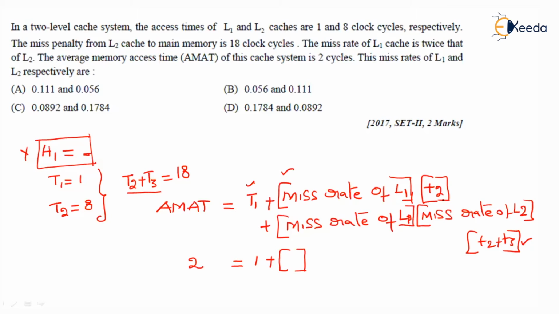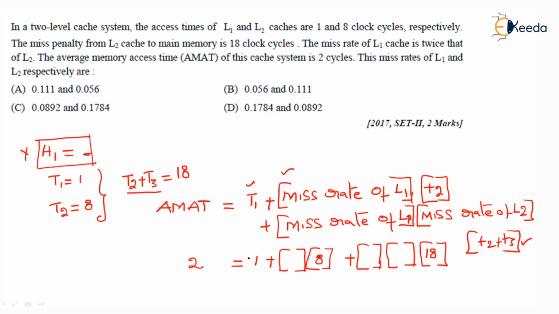T2 is 8 clock cycles. Plus miss rate of L1, another blank. Miss rate of L2, that I also don't know, another blank. T2 plus T3 we know is 18 clock cycles.